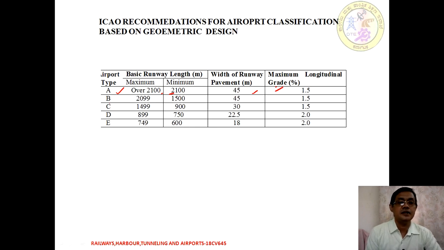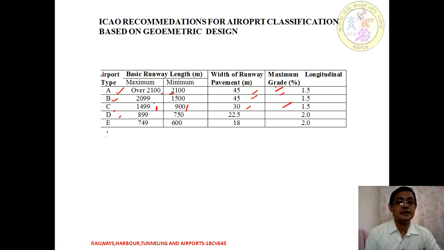Similarly, B type is a minimum of 1500 to a maximum of 2099 meters, having the same runway width of 45 meters and gradient of 1.5. Similarly, type C airport is going to have a minimum runway length of 900 to a maximum of 1499, a runway width of 30 meters, and once again a longitudinal grade of 1.5%.